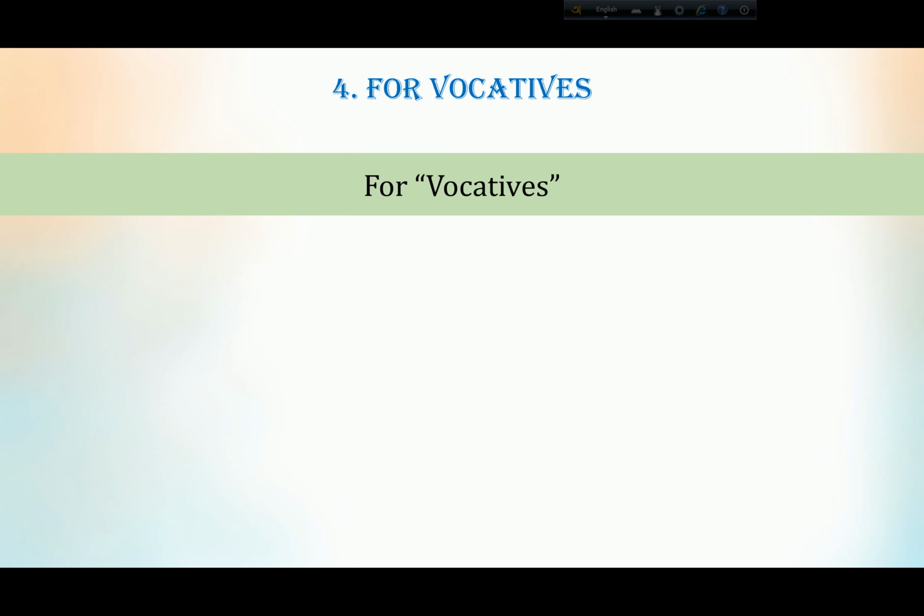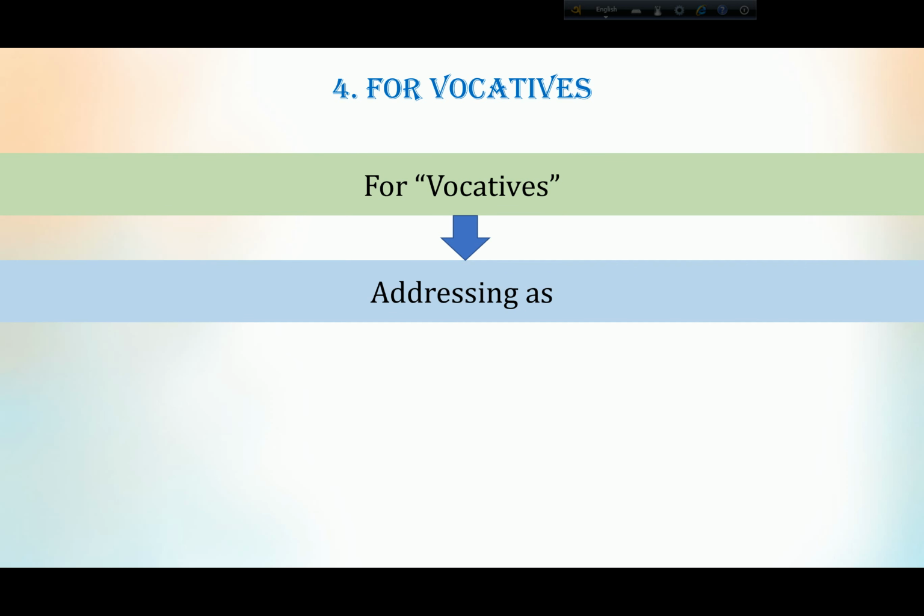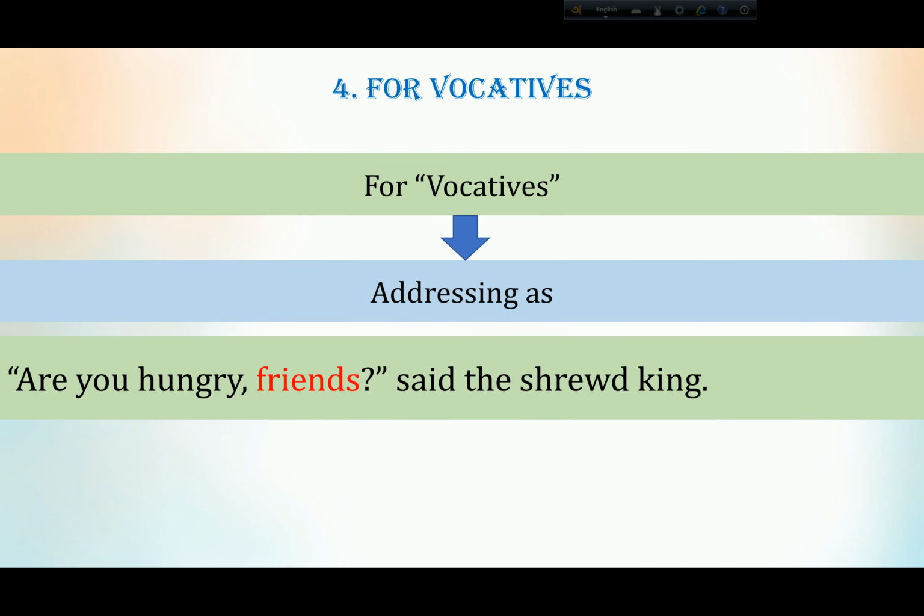Now for vocatives. Vocatives means addressing someone. For vocatives, what will you use when you are addressing somebody, like friends, or calling someone names? You have to use addressing as. For example, "Are you hungry, friends?" said the shirt king. You see, friends. So that's why this is a vocative.